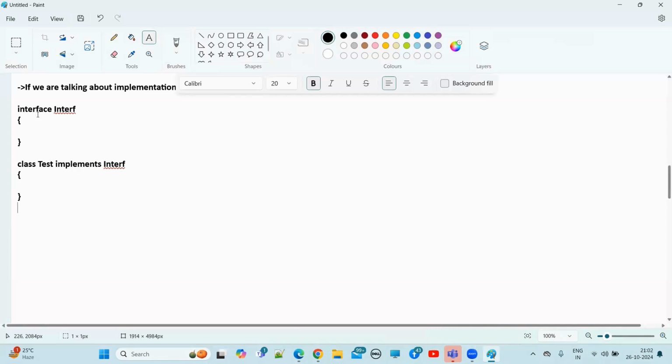So that is the first point. You understood? While implementing an interface, our class can extend one more class. Means our class can reuse the code of another class. Why should we go for inheritance? Reusability of the code. The Test class can extend one more class.